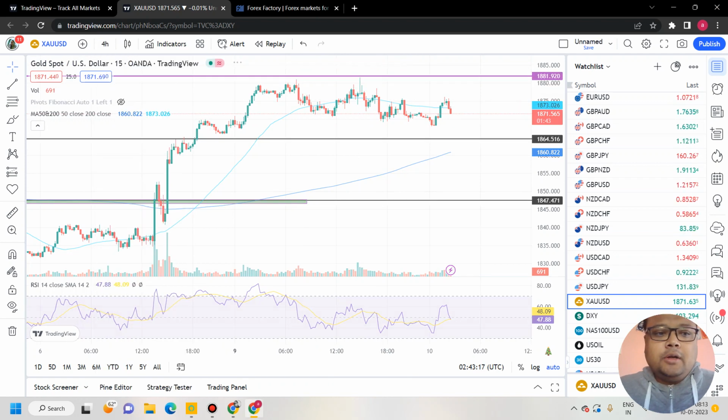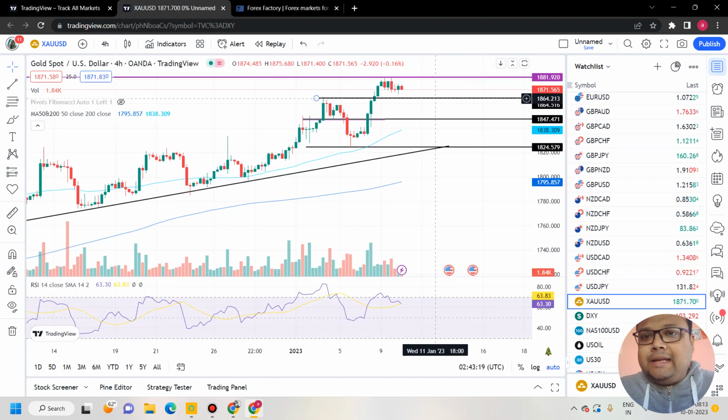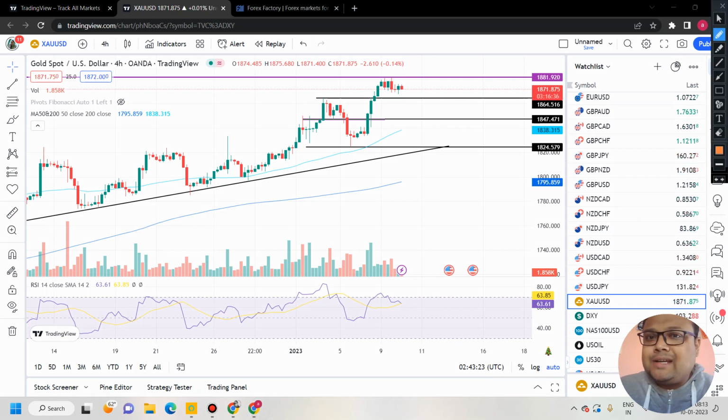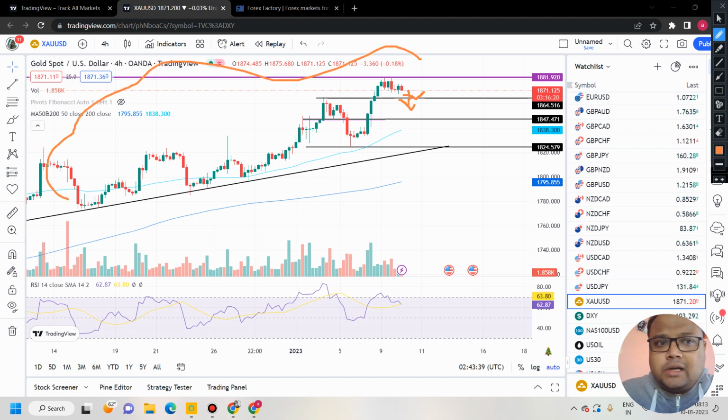So as a result, keep your eyes on the levels of 1865, 1864. Previous resistance to act as support. If it works, if you see the market bouncing from the 1865 level, you can go for a buy. In case the market breaks the 1865 level, do not go for a sell position, because overall the trend of the market is towards the upside. If you take a sell position in an upturn market, especially in a condition where the market does not want to go down, you may be trapped.